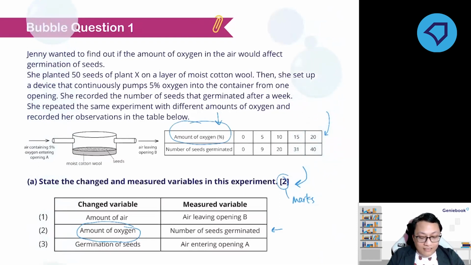Okay, so then what is being measured? What did Jenny measure throughout the experiment? The number of seeds germinated, right? So this one is the change variable. This one is the measured variable. So that's why the answer is number 2. Okay. Any questions for this?